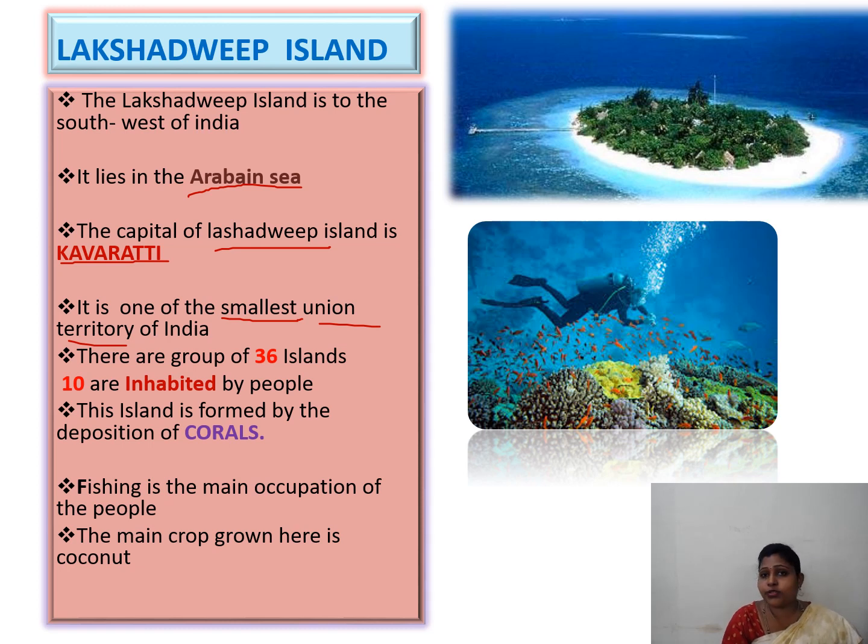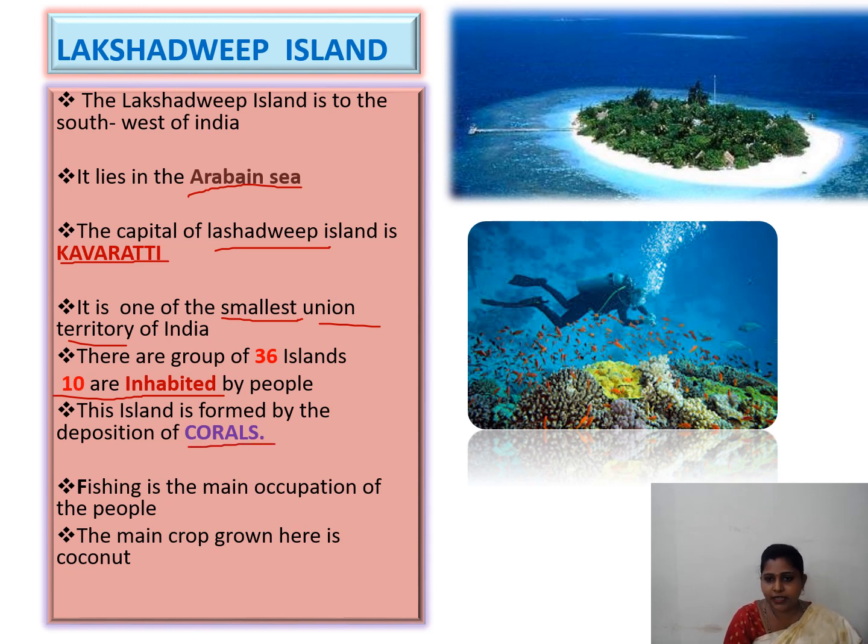There are about 36 groups of islands in Lakshadweep, in which only 10 are inhabited by people. This island is formed by the deposition of corals.